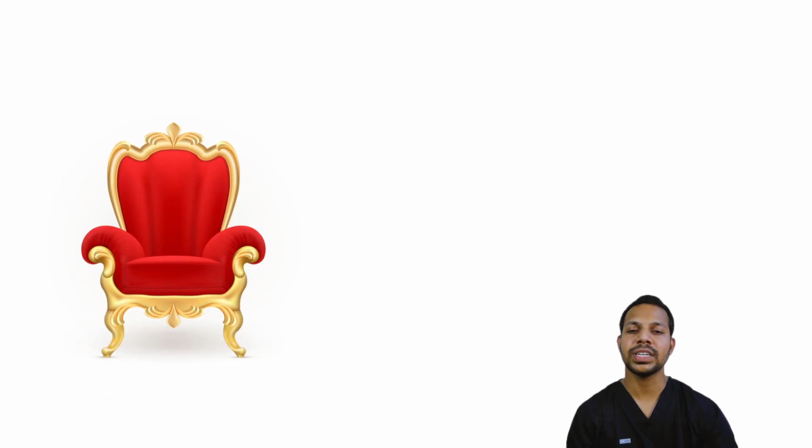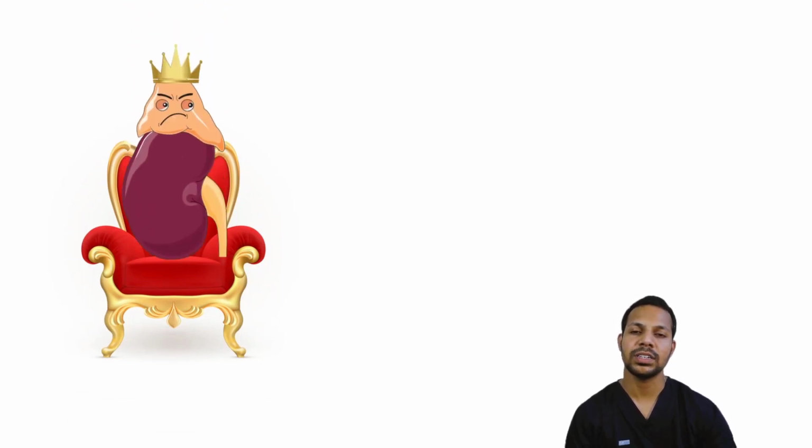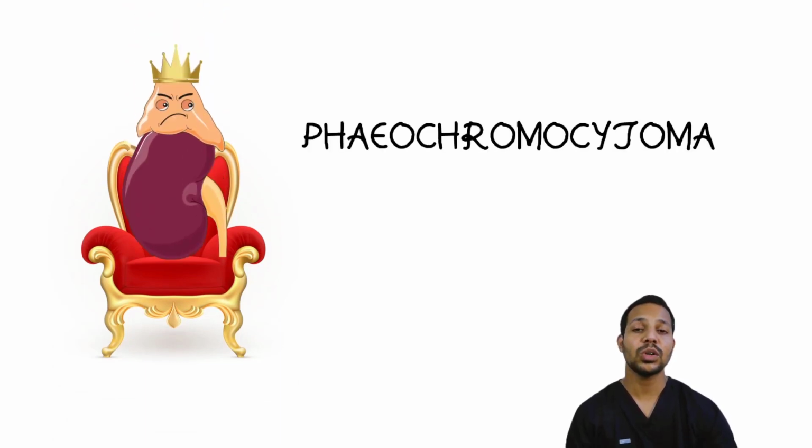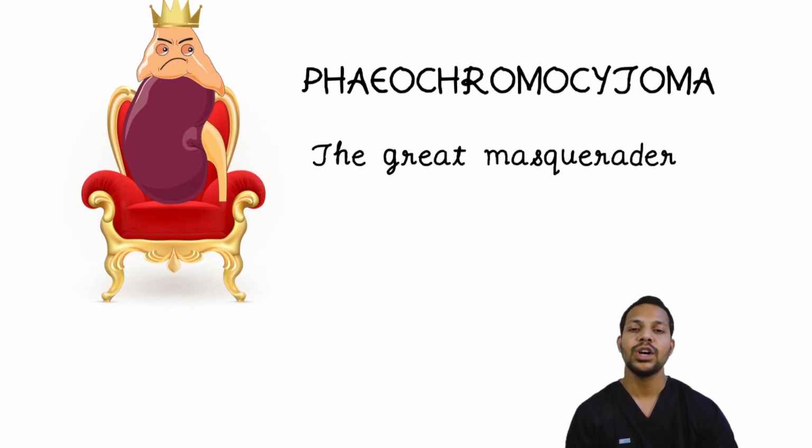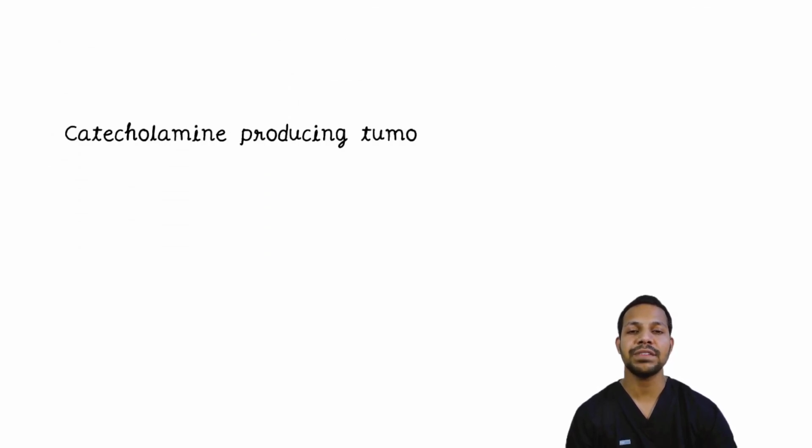The topic for discussion today is Phaeochromocytoma. It is also called the Great Masquerader because of its numerous clinical manifestations and varied presentations. Phaeochromocytoma is a tumor that produces catecholamines and is derived from the sympathetic and the parasympathetic nervous system.